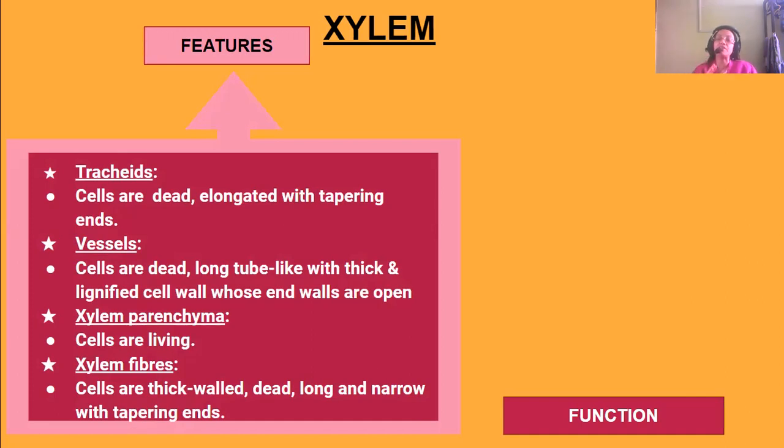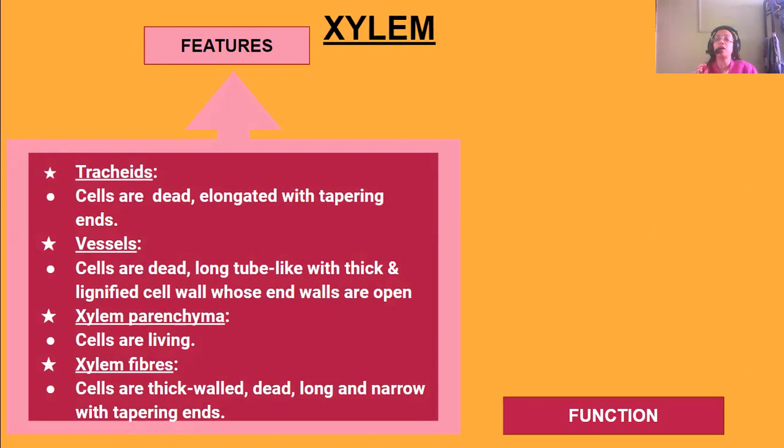Then vessels. The vessels have cells, again, they are also dead, but their cells are tubular, long and tube-like. These tracheid cells were elongated with tapering ends, but these vessel cells are tubular, cylindrical type, with thick and lignified cell wall whose end walls are open. It's a tube-like vessel, so something can pass through. The end walls are open, only the cell wall is lignified.